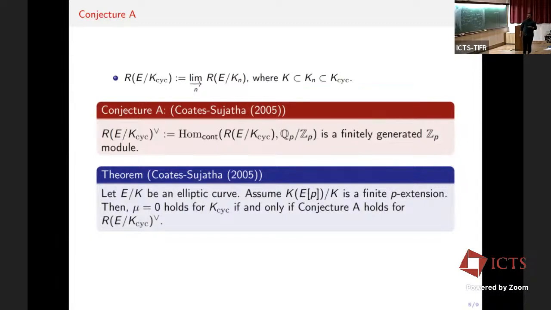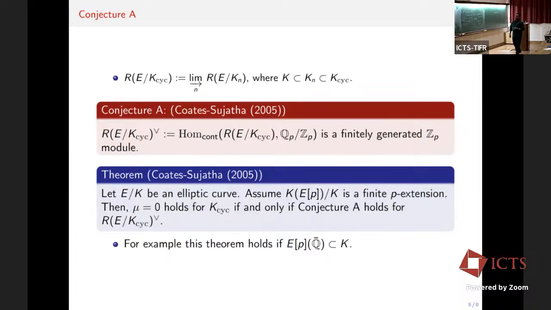More precisely, what they proved is the following. Let E over K be an elliptic curve, and K(E[p]) the extension obtained by adjoining the p-torsion points of the elliptic curve over the field K. Assume that K(E[p]) over K is a finite p-extension. Then Iwasawa's μ equals 0 holds for the Fine-Selmer group of K(E[p]) if and only if Conjecture A holds for the Fine-Selmer group of K(E[p]). This condition, that K(E[p]) over K is a finite p-extension, is satisfied trivially, for example, when the p-torsion points of the elliptic curve over Q-bar are already inside K.